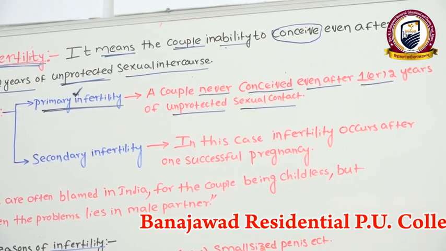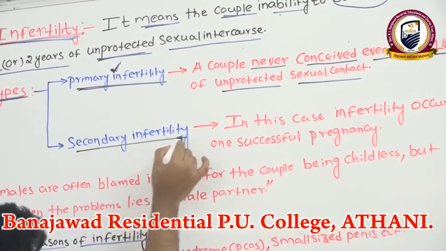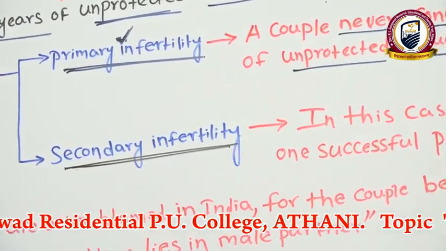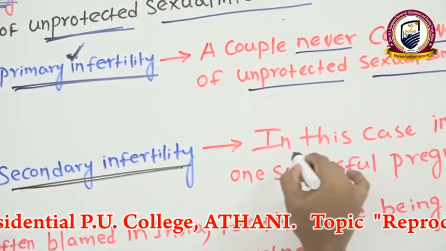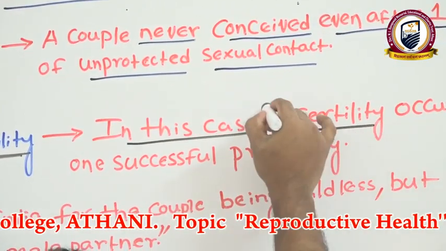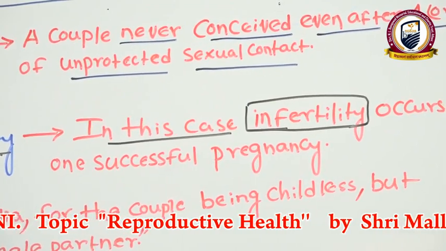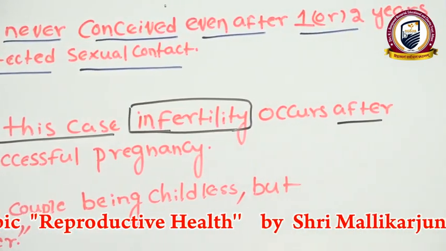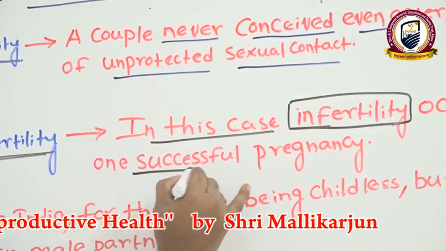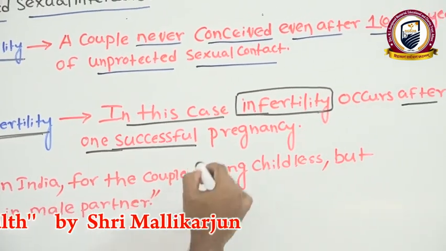Now we'll move to the secondary infertility condition. What is the meaning of secondary infertility? Here, infertility occurs after one successful pregnancy.